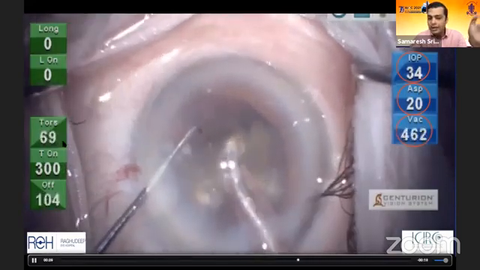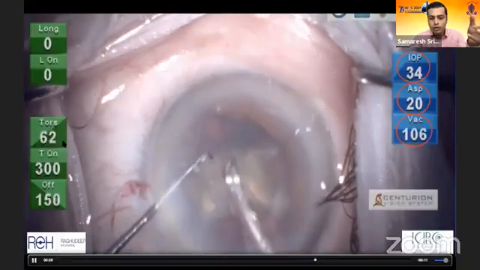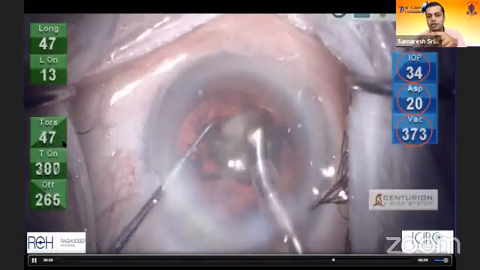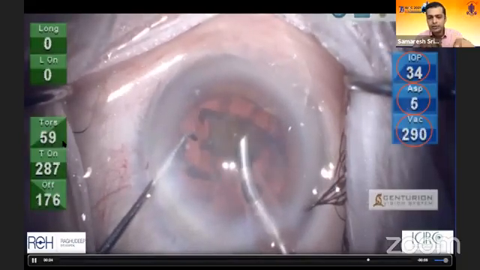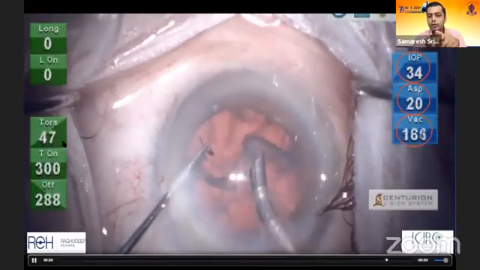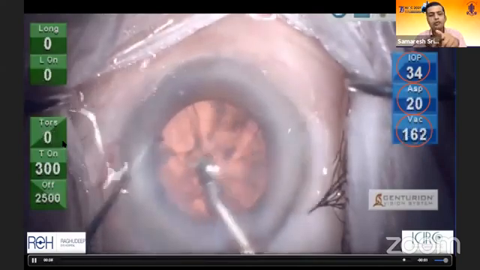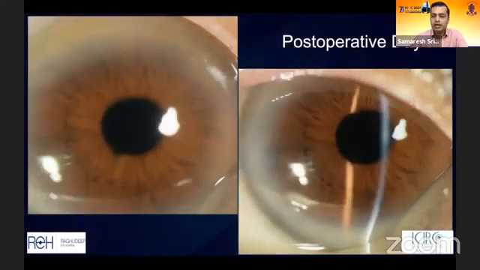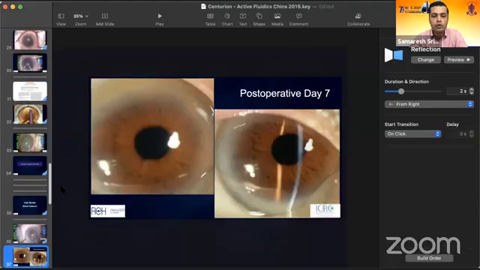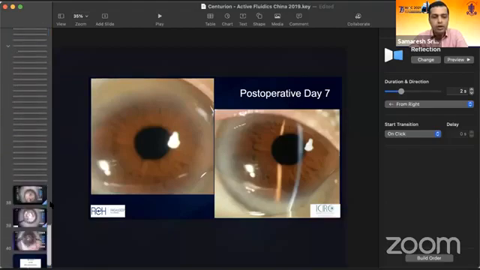If you have a dense cataract, it's a great idea to avoid coring into the nuclear material and to divide this. Once you've cut it, notice how I'm using my second instrument to just ever so slightly nudge this fragment away from the phaco probe, so that there's no complete occlusion. With good torsional energy, you are able to emulsify this lens completely and it disappears. This is just to show you that if you use your parameters right, post-operatively you can have really nice, clean corneas, and you really don't have to worry about good outcomes.